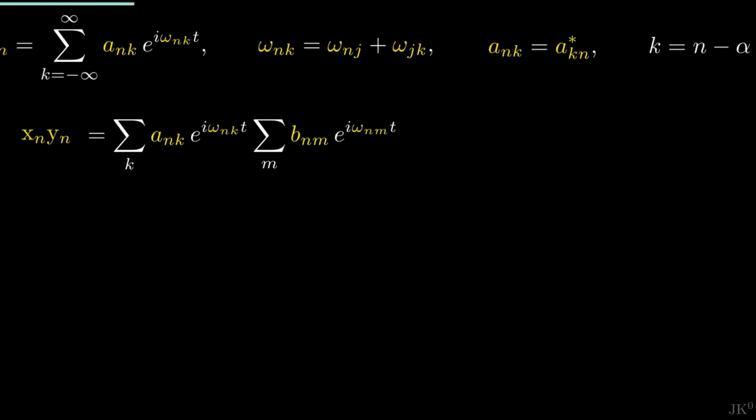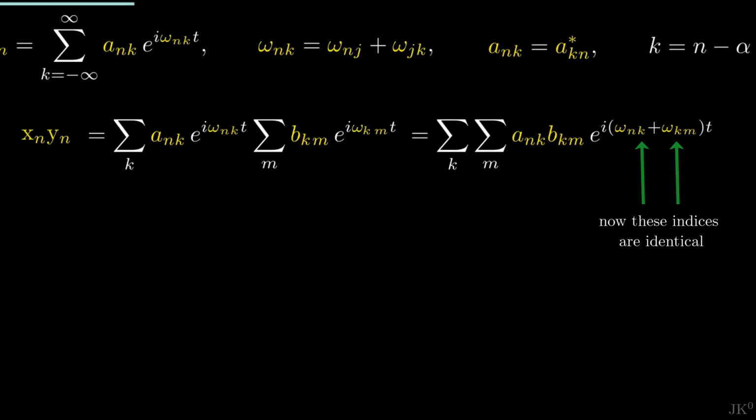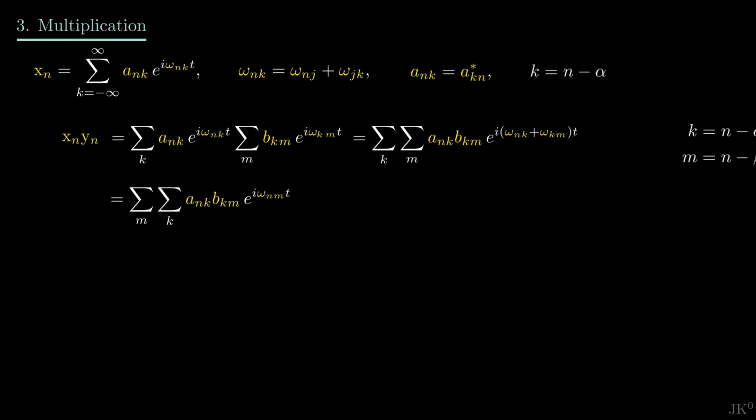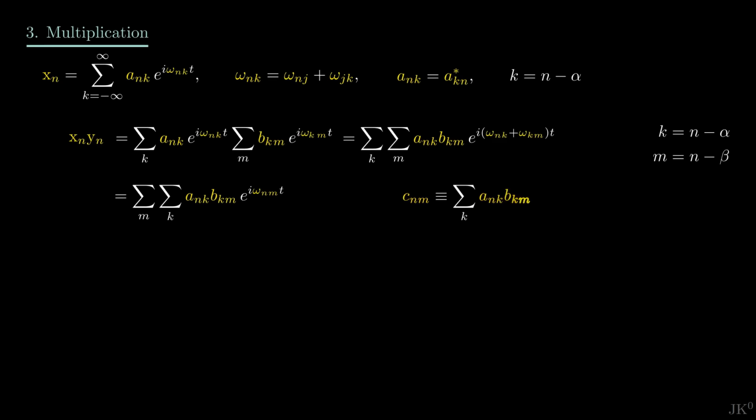His multiplication rule is that the second index of the first amplitude must be equal to the first index of the second amplitude. In this way, the two frequencies in the exponential can be easily added using the Ritz combination principle. Now we proceed. Just as before, we rename the product of amplitudes and find that the product of these two quantum objects is a series like the original.